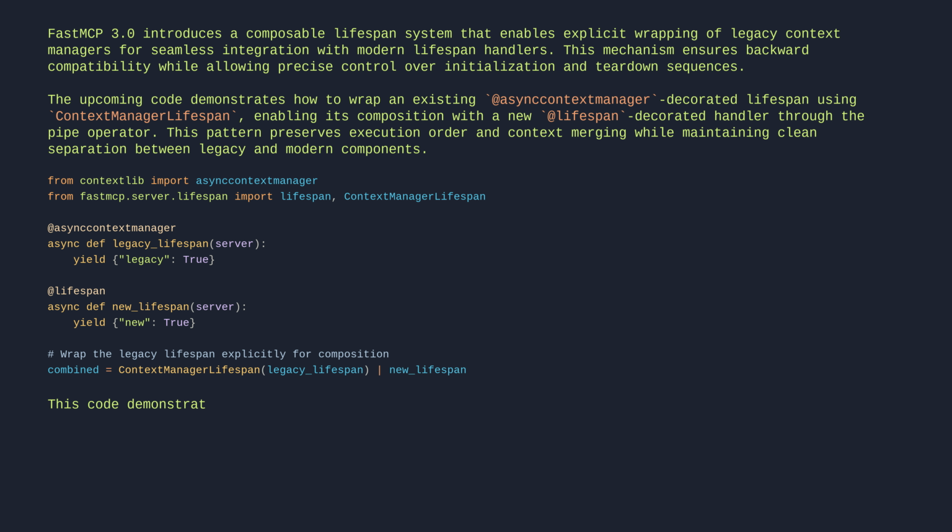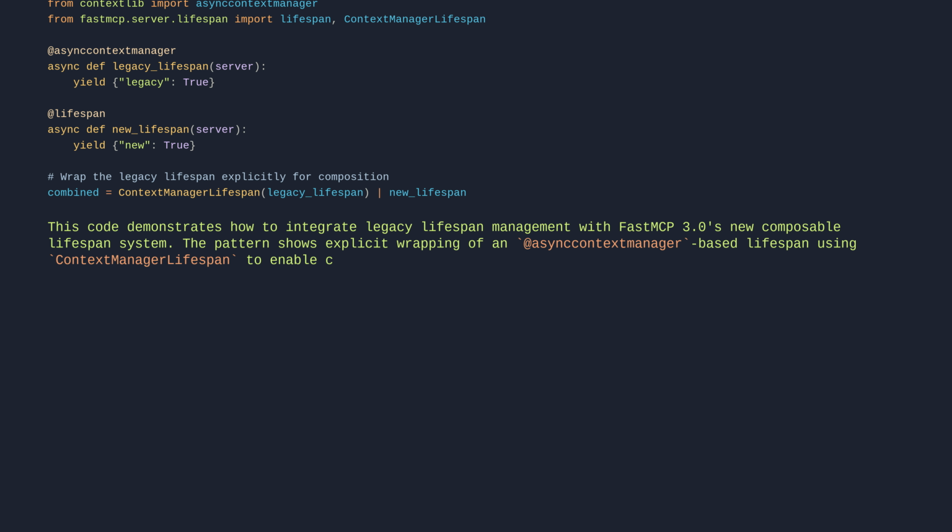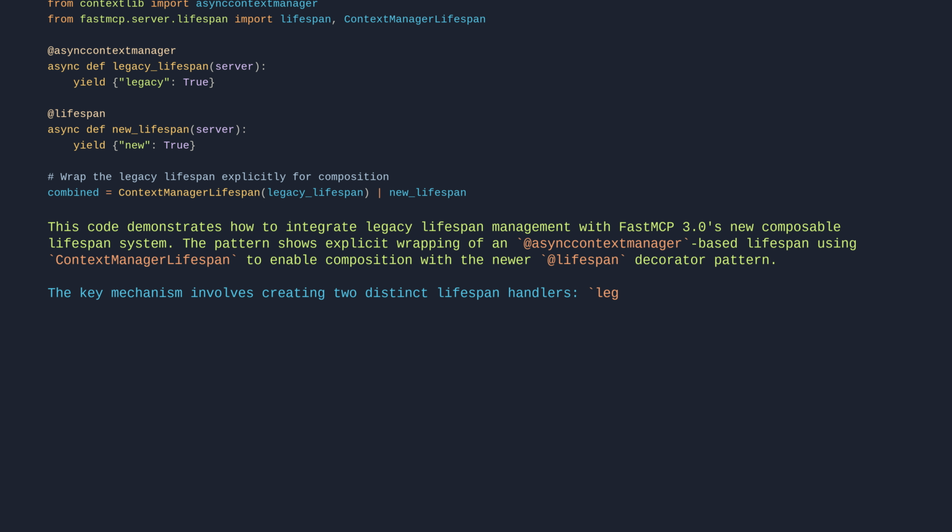This code demonstrates how to integrate legacy lifespan management with FastMCP3's new composable lifespan system. The pattern shows explicit wrapping of an @asynccontextmanager-based lifespan using ContextManagerLifespan to enable composition with the newer @lifespan decorator pattern. The key mechanism involves creating two distinct lifespan handlers: legacy_lifespan, using the traditional context manager approach, and new_lifespan, using FastMCP's dedicated decorator.